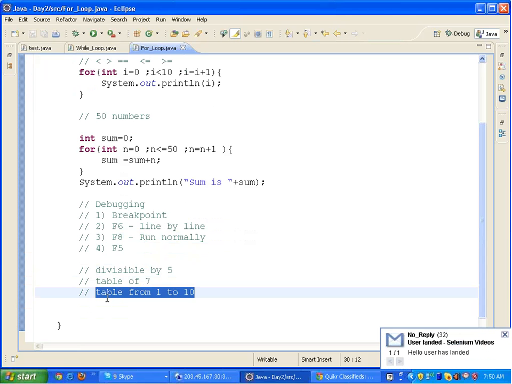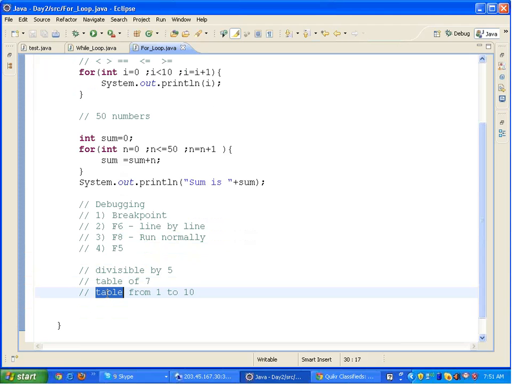Okay, write a for loop which first prints the table of 1, after that it should print the table of 2, after that it should print table of 3, in a single run. Okay, in a single run it should do that. Alright, so this is quite important. Okay, you should be able to understand the logic behind the for loop. Okay, all three exercises have to be done with the for loop.